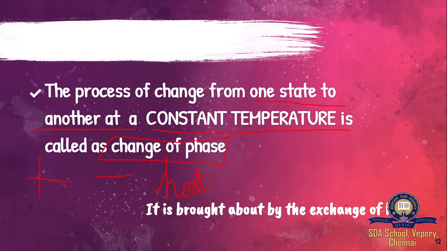I'm adding or removing heat. When I add or remove heat, what is supposed to happen? There has to be a change in temperature. But what does this definition say? Though I add or remove heat, the temperature is going to be constant. Is it magic? What happens to the heat?